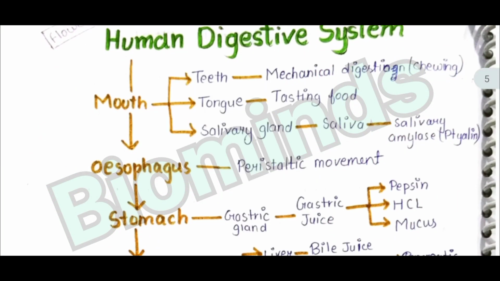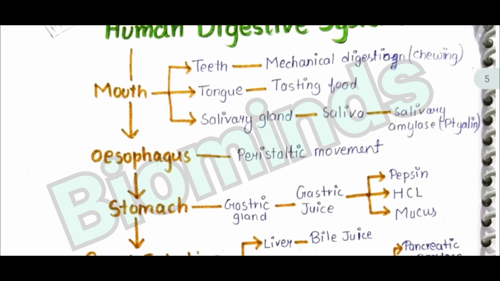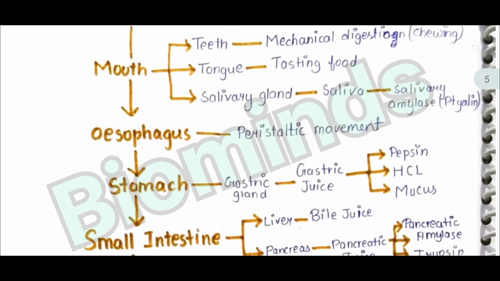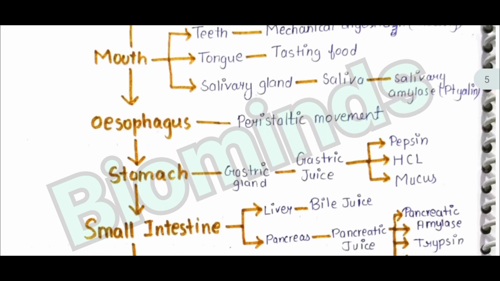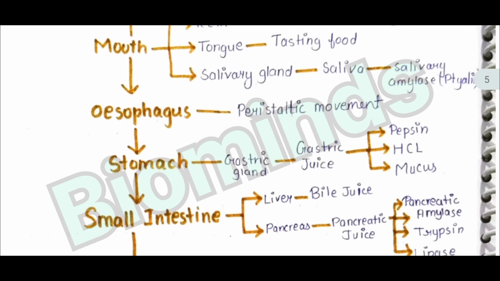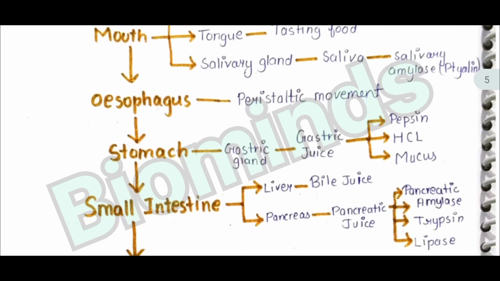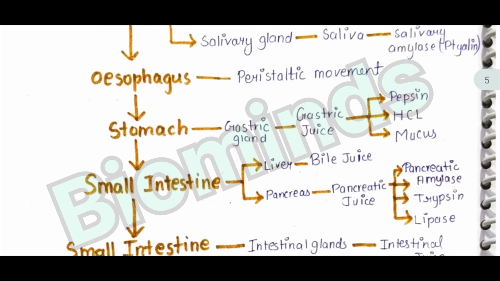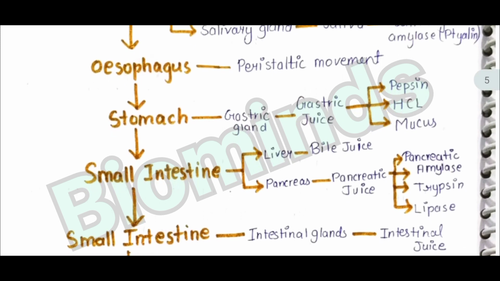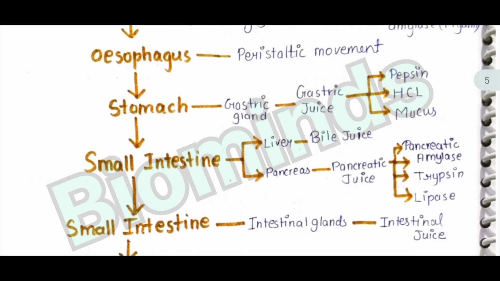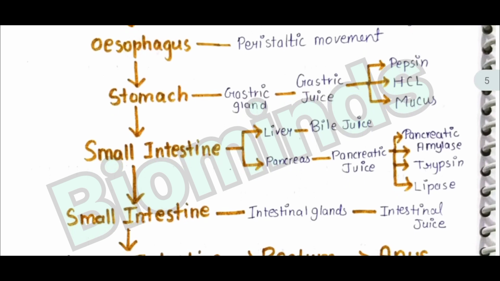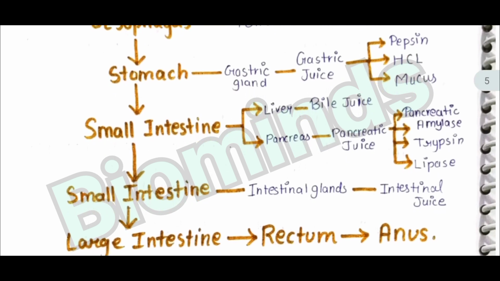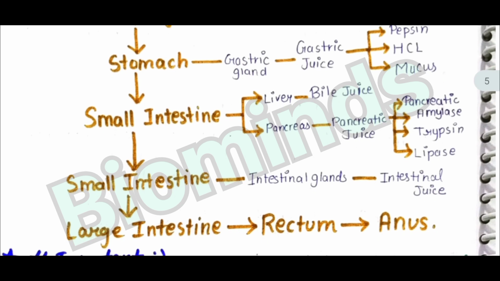Digestive glands: mouth, esophagus, stomach, small intestine, large intestine. In the mouth, teeth, tongue, and salivary glands are present, and in the esophagus, peristaltic movement is seen, and in the stomach, gastric juice is produced by the gastric glands. In the small intestine, the liver and pancreas act. The liver produces bile juice, and the pancreas produces pancreatic juice, that is the pancreatic enzymes amylase, trypsin, and lipase. In the small intestine, intestinal glands produce intestinal juice, and then the large intestine, rectum, and anus.